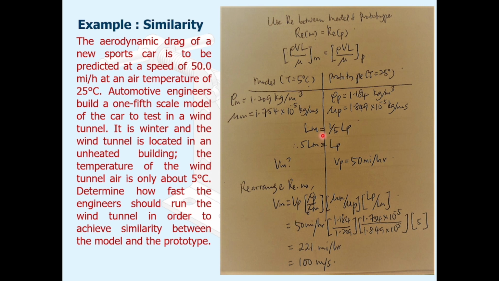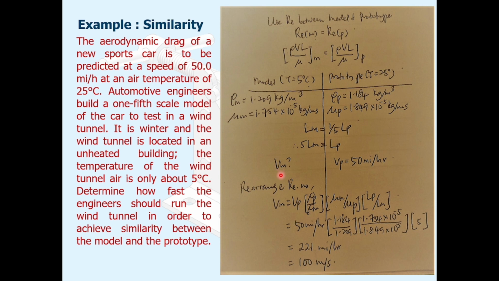Here we have a one-fifth scale model, so the length of the model is 1/5 of the prototype length. We have to determine the velocity.